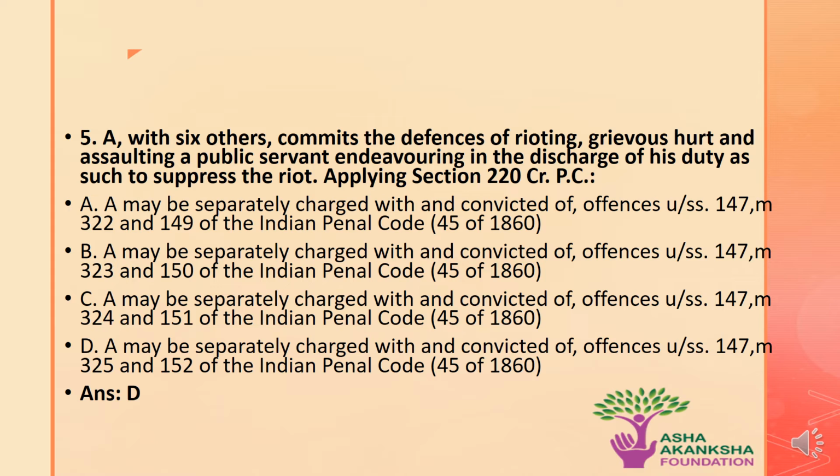C. A may be separately charged with and convicted of offences under section 147, 324 and 151 of the IPC. Or option D. A may be separately charged with and convicted of the offence under sections 147, 325 and 152 of the IPC. The correct answer to this question is option D.